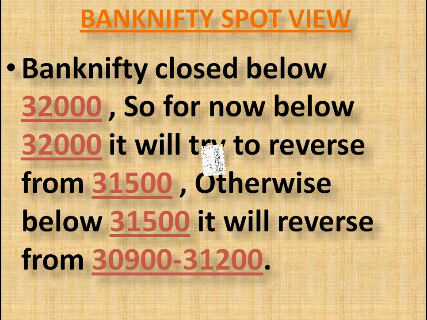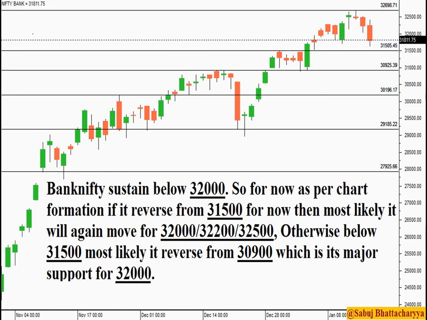Let's come to the Bank Nifty chart. Bank Nifty sustained below 32,000. So for now, as per chart formation, if it reverses from 31,500, then most likely it will again move for 32,000, 32,200 and 32,500. Otherwise, below 31,500, most likely it reverses from 30,900, which is its major support for 32,000.